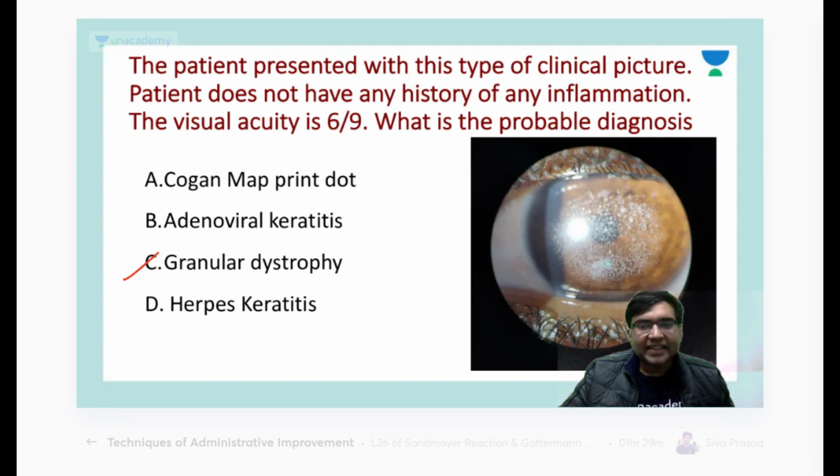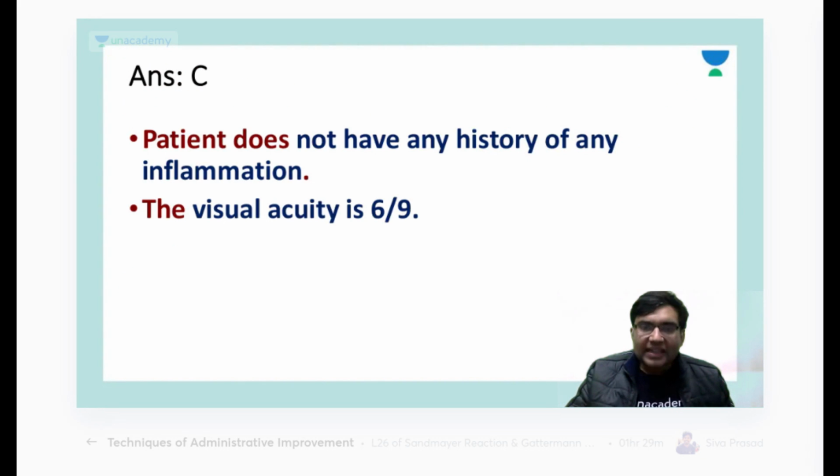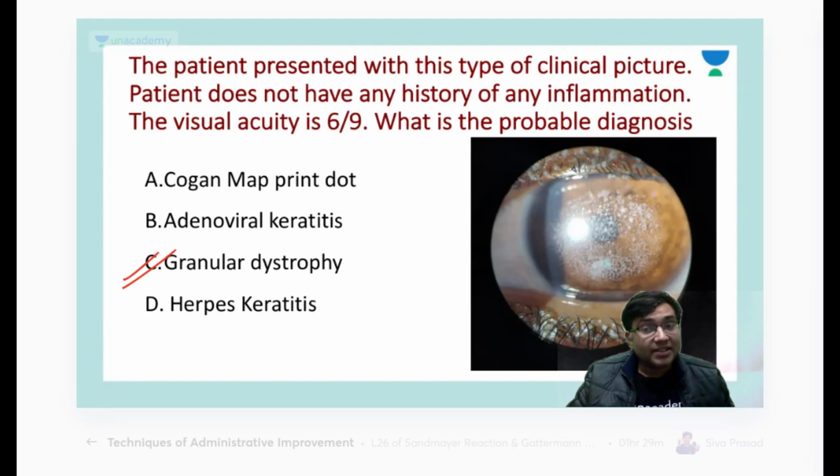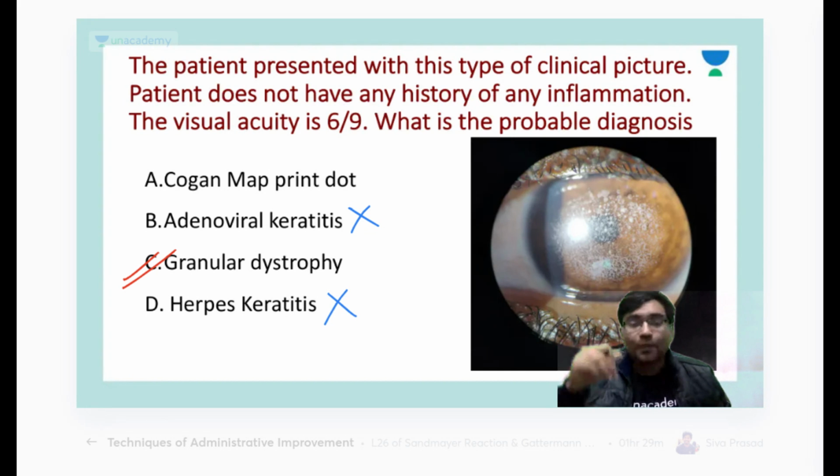Okay, so the answer here is C, that is granular dystrophy. Now, what are the hints given in this patient? A very important hint is that the patient does not have any history of inflammation. Because of that, option B and option D are basically ruled out. Is it clear, everyone? Give me a thumbs up. Okay, now the options left are Cogan map-dot-fingerprint dystrophy and granular dystrophy.